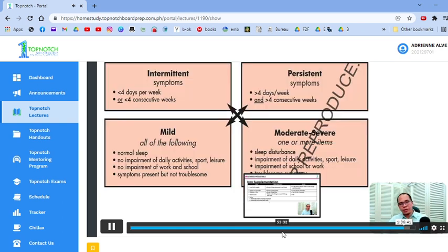And ito yung sinasabi ko sa inyo, how do you classify? So the magic number is 4-4. So 4 days per week and 4 consecutive weeks is classified as persistent. Pag hindi siya pasok, pag less than 4 days or less than 4 weeks, intermittent lang yan. Difference ng mild to moderate, basta meron kang interruption of activities of daily living. Dapat sa mild, all of the following: dapat walang interruption, normal sleep, walang activities na impaired, normal work, ganyan. Any one of these, moderate to severe na siya.